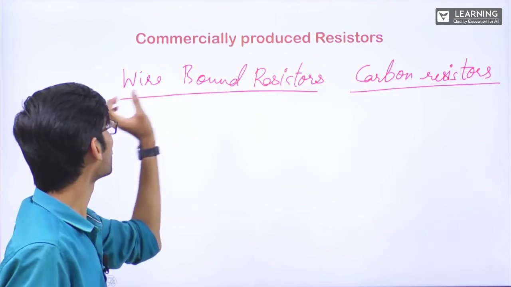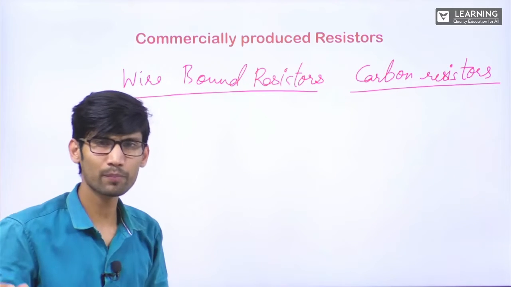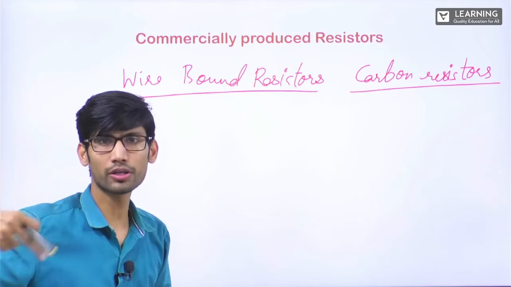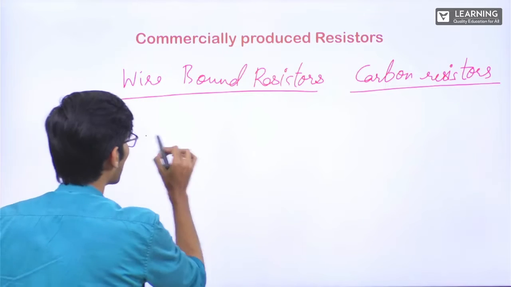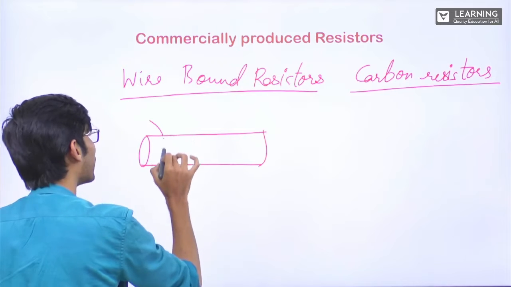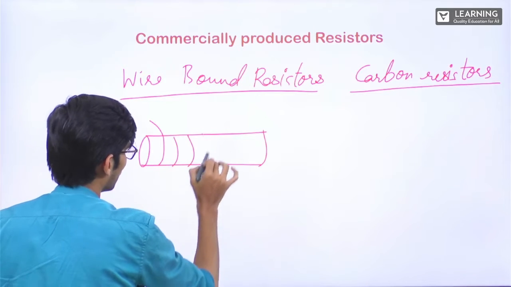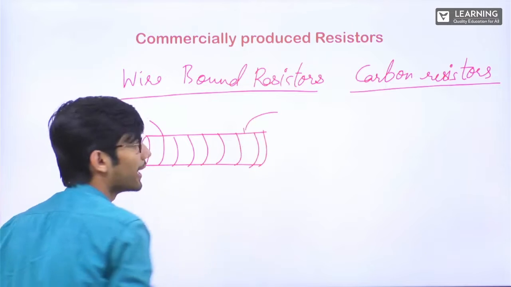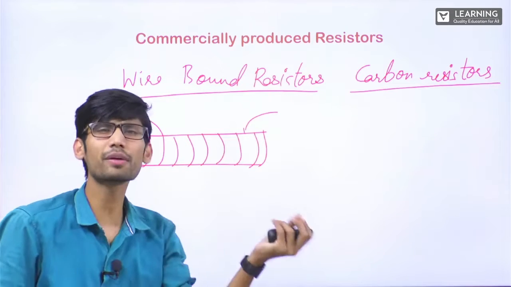Here, what are wire bound resistors? From the name only you can understand wire is bounded to something, right? There will be a core. Around this core, a winding of wire will be there. And this wire will be of some alloy.